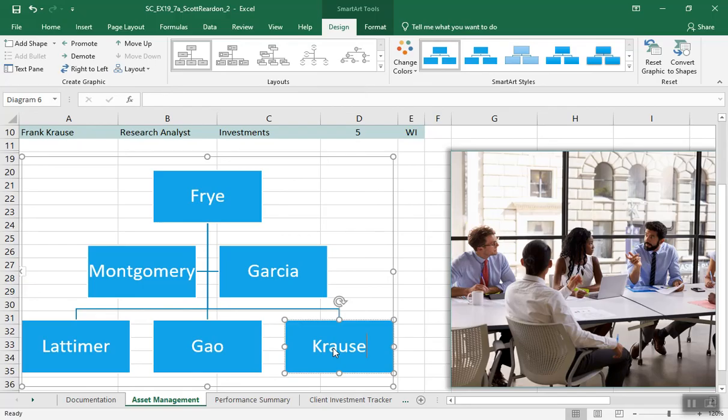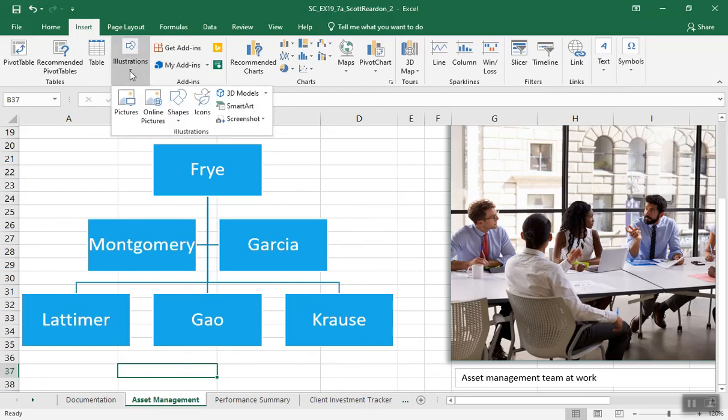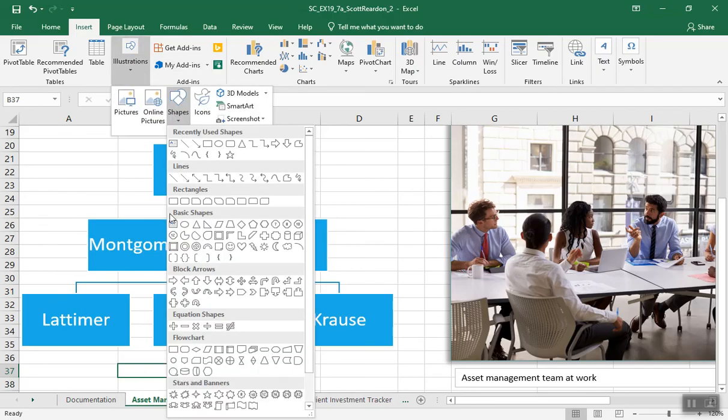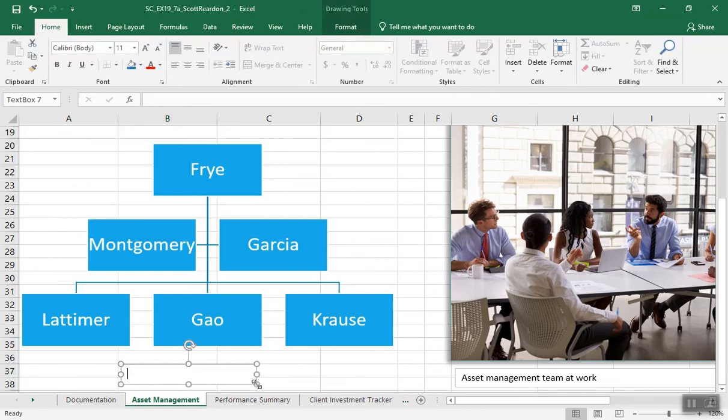That was number 10. Kind of a long project here, and again, the diagram on the next page shows us what it should look like. Add a caption to identify the SmartArt as follows, and it says down in B37, insert a text box from the basic shapes gallery, which we just did a second ago. Illustration, shapes, and text box. Come down here and just draw a text box temporarily. And what are we putting in there? Org chart. We're getting into some real life stuff here. This is what I actually would see in a worksheet potentially.